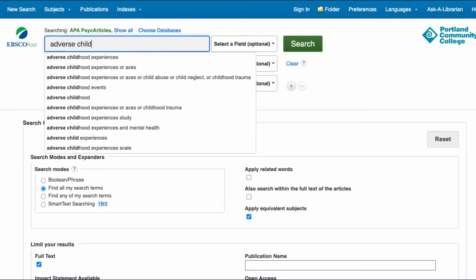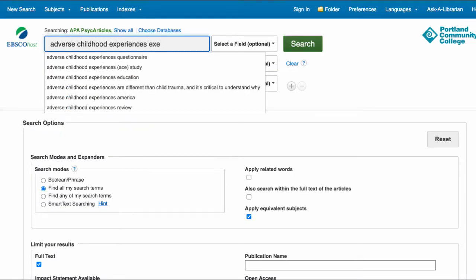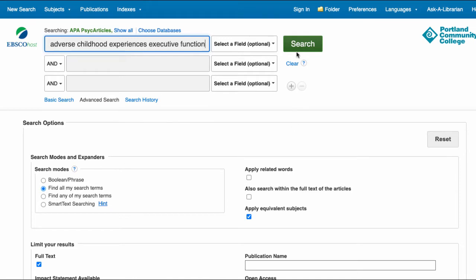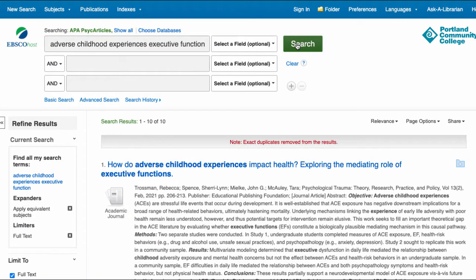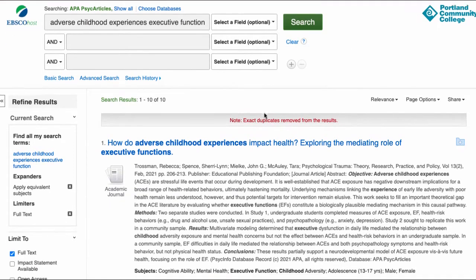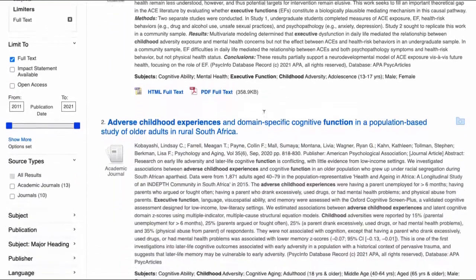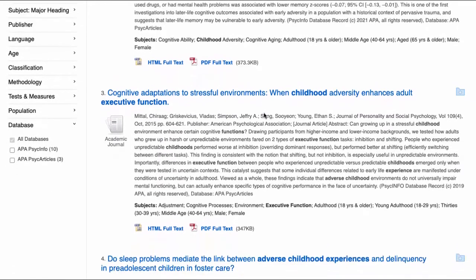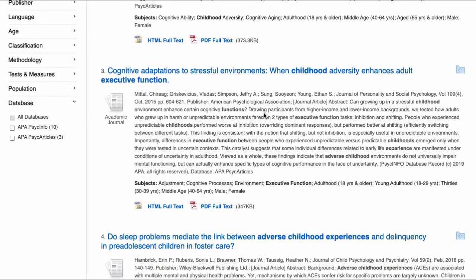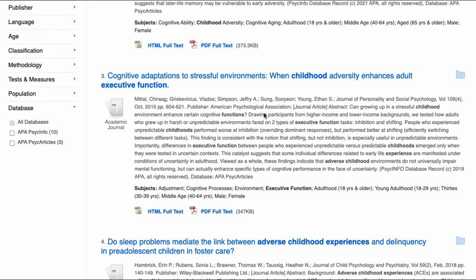I'm going to start by just doing a really basic search using my original terms. And I get some pretty good results, though only 10 articles come up. It's possible that there are more articles on this topic, but that authors are using different terms to refer to the same idea, like childhood trauma instead of adverse childhood experiences.